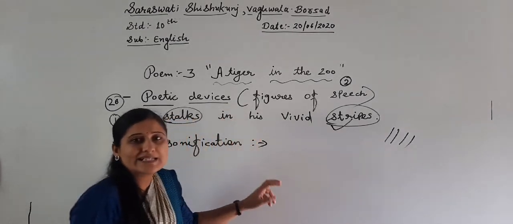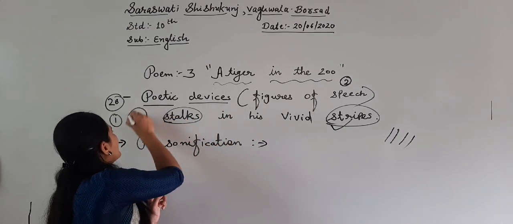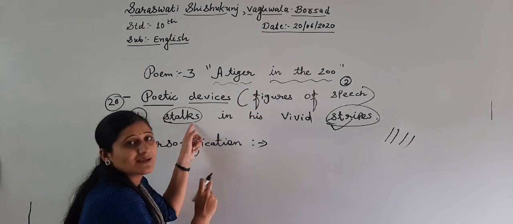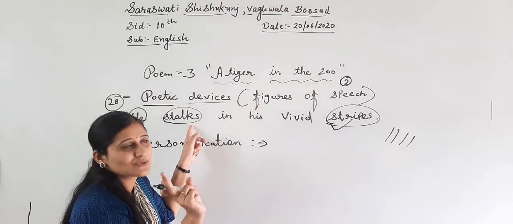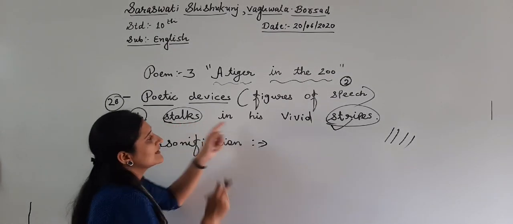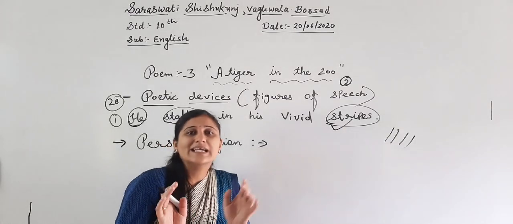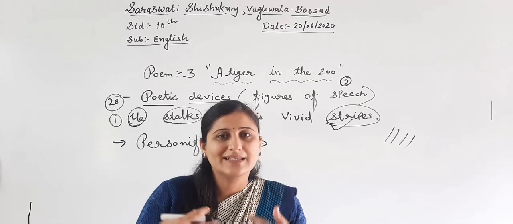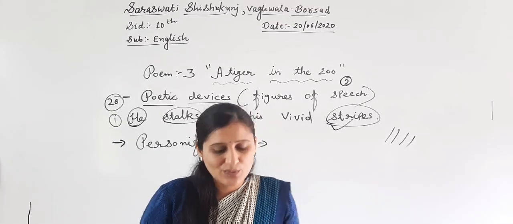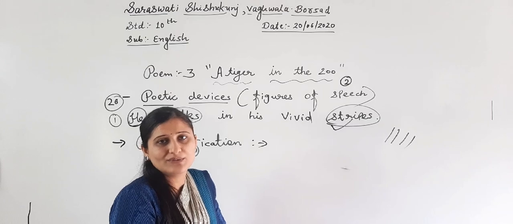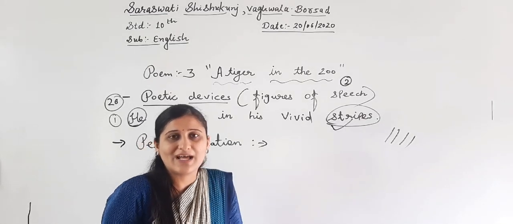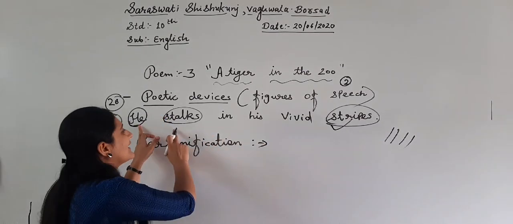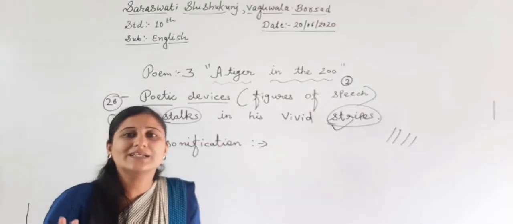So, in this line, he means tiger. So, tiger follows. What is the meaning of stalks? Follows. Tiger follows his stripes. Is it possible that when the tiger moves, he can follow his stripes like us? When we are walking, we sometimes follow our shadow for fun, for laughing. So human beings can do it, but the tiger cannot follow his stripes.